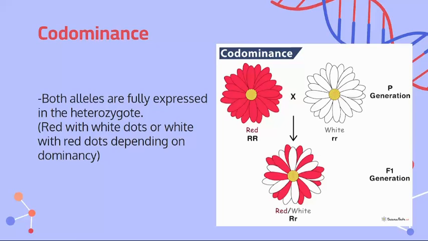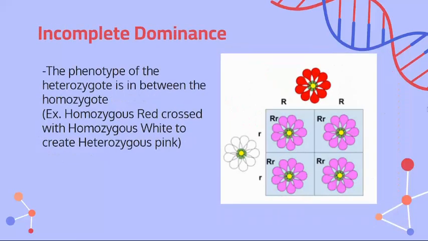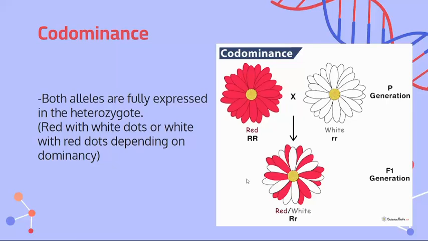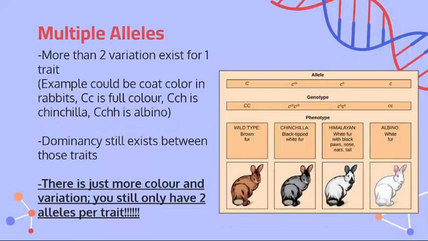They're purely expressed in their very own way. So incomplete dominance creates some sort of new stuff, while in codominance you're using the stuff that you already have. Both alleles are fully expressed. Right here we have a pure red, true breeding homozygote red flower crossed with a homozygote white flower to create red flowers with a little bit of white on them, or white flowers with a little bit of red on them. So it depends on the dominancy.